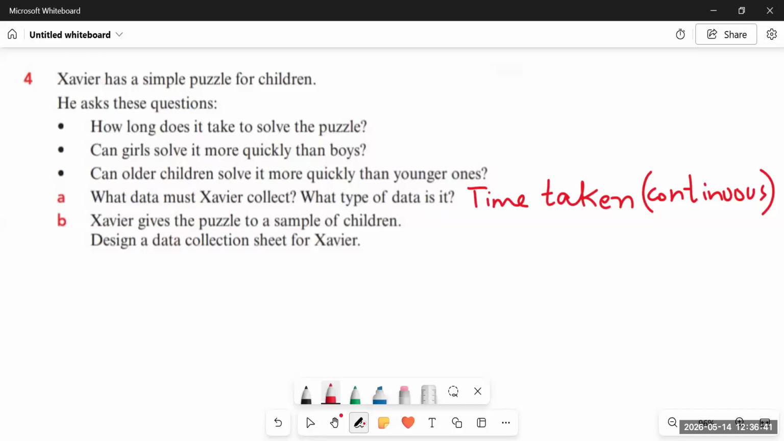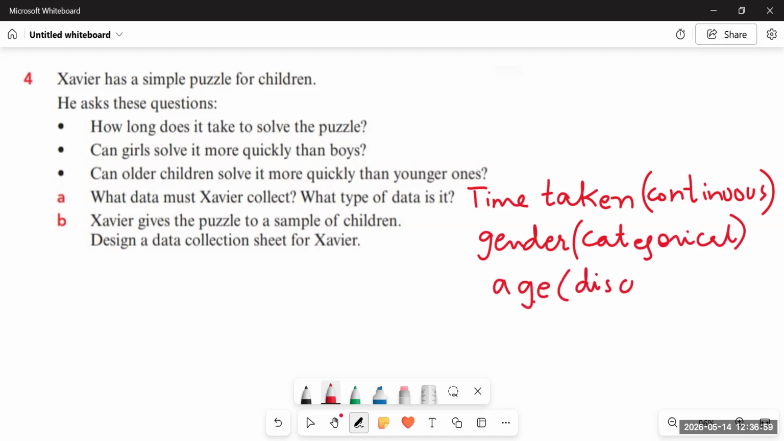And when we ask about gender, gender is categorical, that either girl or boys can solve it quickly. So this is categorical. It does not include any numbers or measurements. And when we talk about age, age is discrete. That is 1 year, 12 years, 15 years, 20 years of age. So age is a number, and that's why it will be discrete. So all three types of data are included. Time is continuous, gender is categorical, age is discrete.